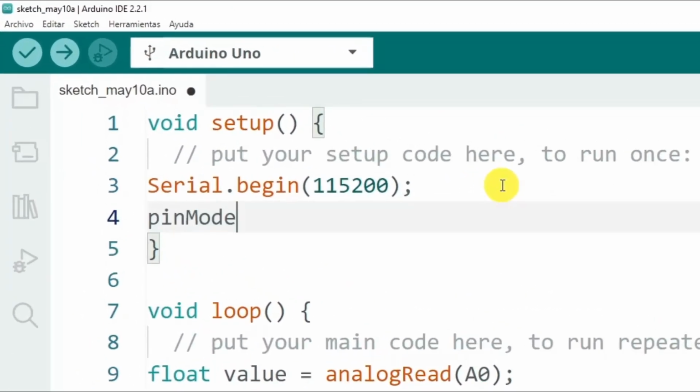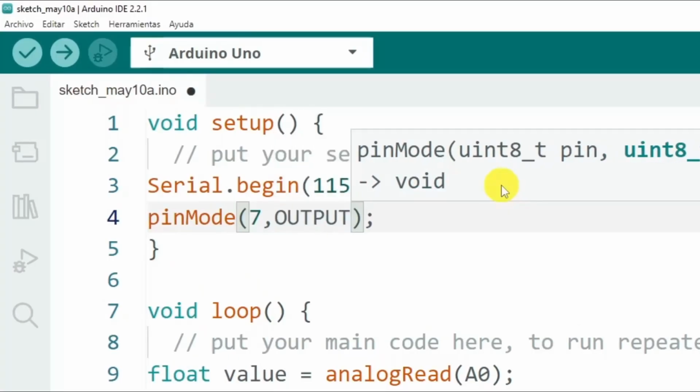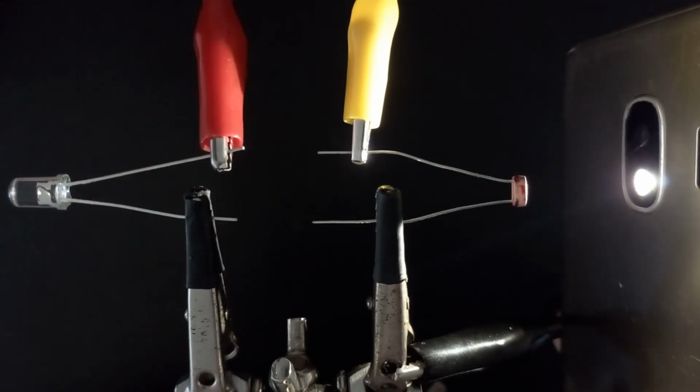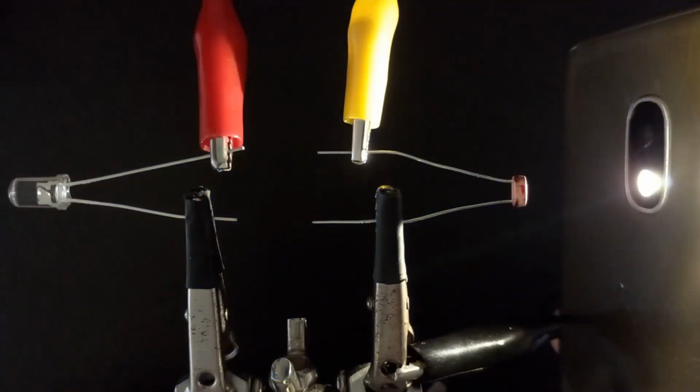Inside the void setup method, we will set pin 7 of the board as a digital output to control the LED. We upload this code to the board, and we can see that, in the absence of the main light source, the alternative light of the LED diode will be activated. And in the presence of the main light, the LED diode will remain off.